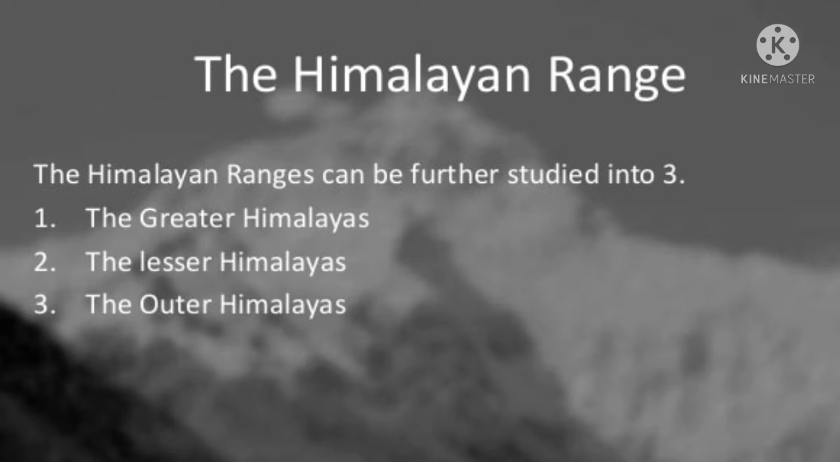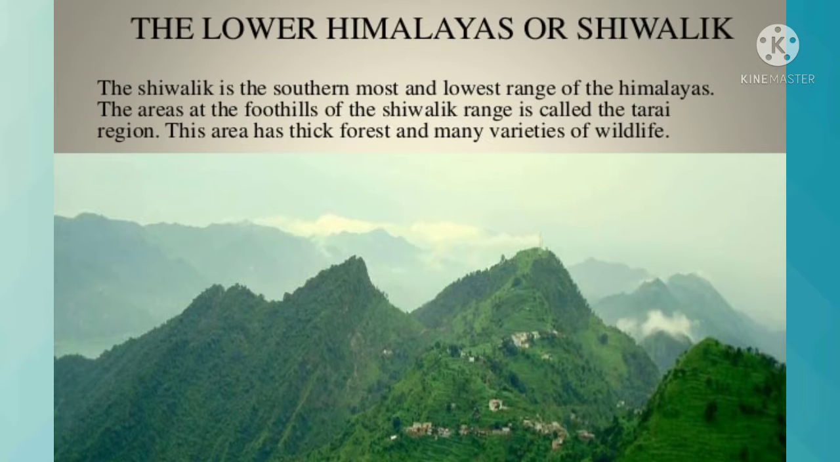Zojila, Jelepla and Lipulekh are some of the important passes of this range. Many glaciers like Gangotri and Yamunotri originate from these snow-covered mountains. The Bhagirathi, which further comes to be known as the River Ganga, originates from the Gangotri glacier.